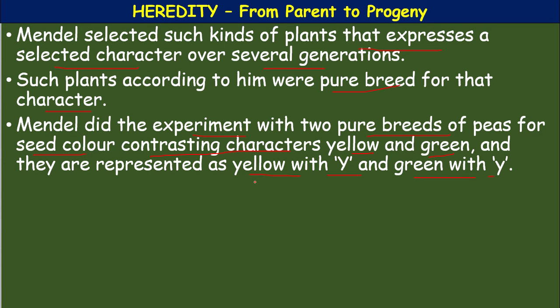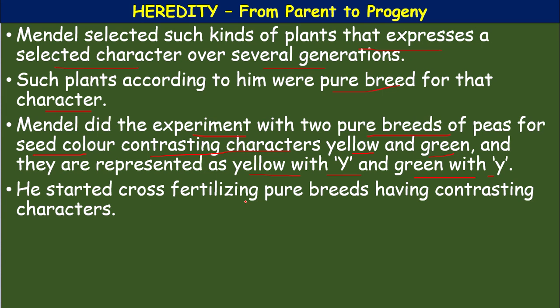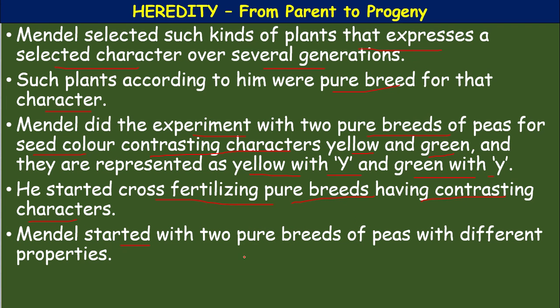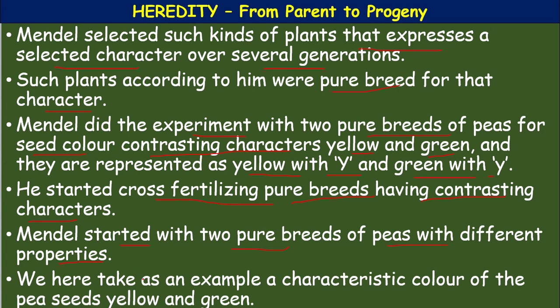So, he started cross fertilizing, cross pollinating, the pure breeds having contrasting characters. Mendel started with 2 pure breeds of peas with different properties. Here we take as an example the characteristic color of the pea seeds, yellow and green. The capital Y represents yellow and the small y represents green.